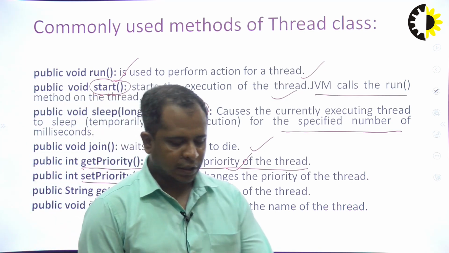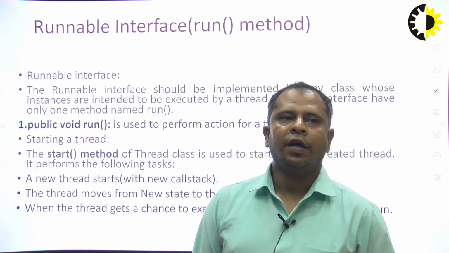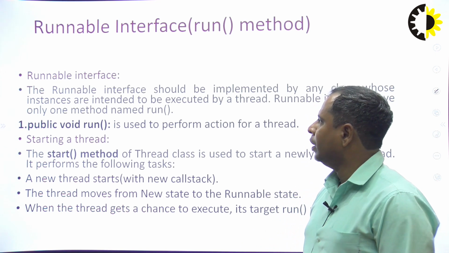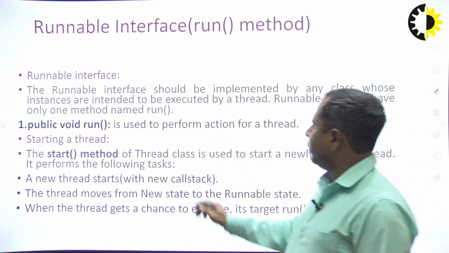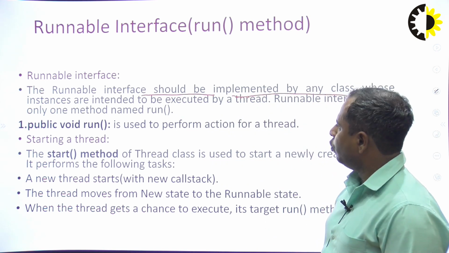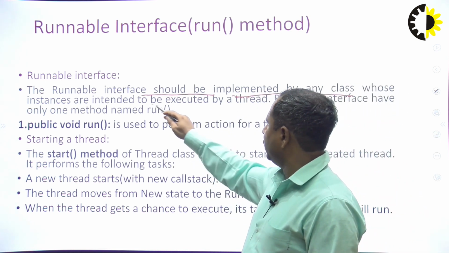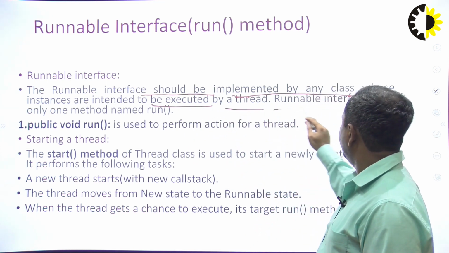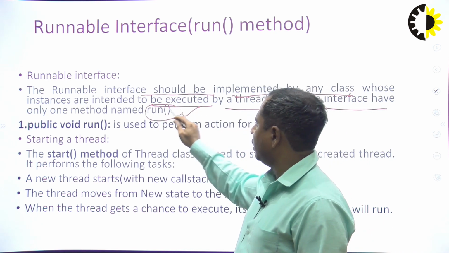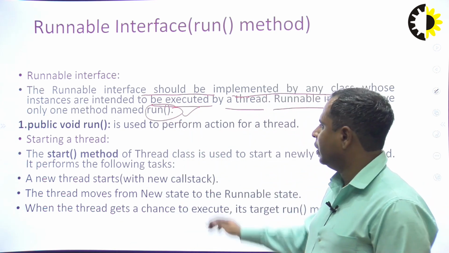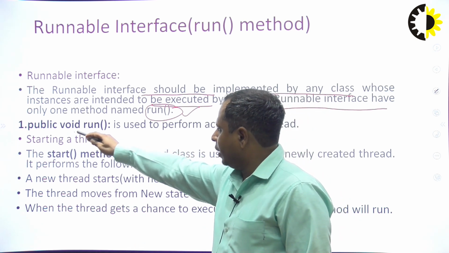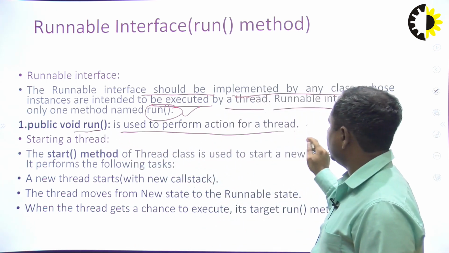Now we will discuss examples of thread. Let us discuss the Runnable interface using the run method. The Runnable interface should be implemented by any class whose instances are intended to be executed by a thread. The Runnable interface has only one method, named run. That means the Runnable interface only has the run method. Public void run is used to perform actions for a thread.